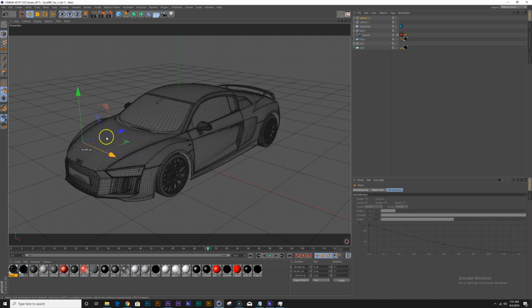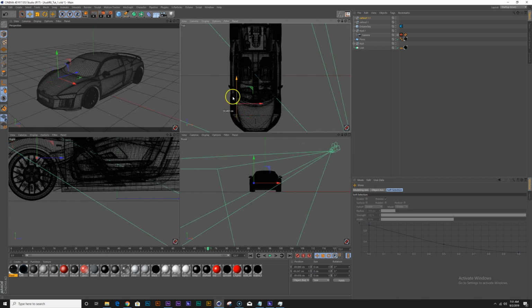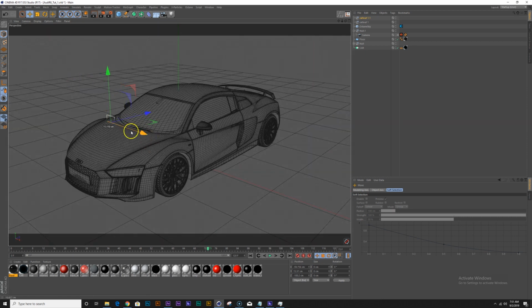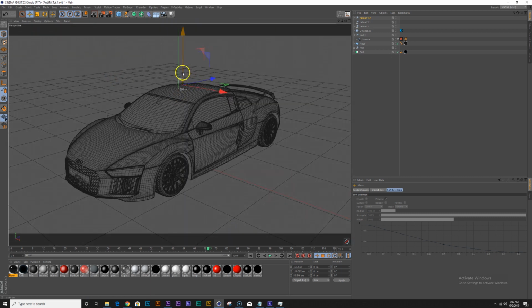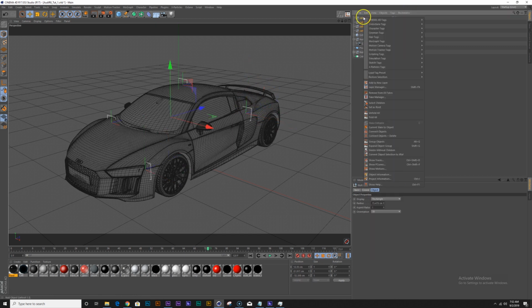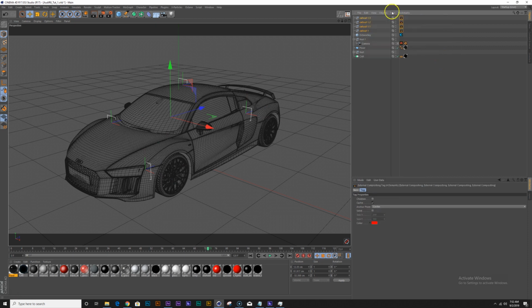I'm gonna duplicate this, move it back here. Maybe it's gonna be somewhere here. Let's duplicate this again. Let's move it back. Somewhere back here should be fine. Okay. And let's do one more. Position that somewhere here. And with these, I'm going to select all and add an external compositing tag, and this